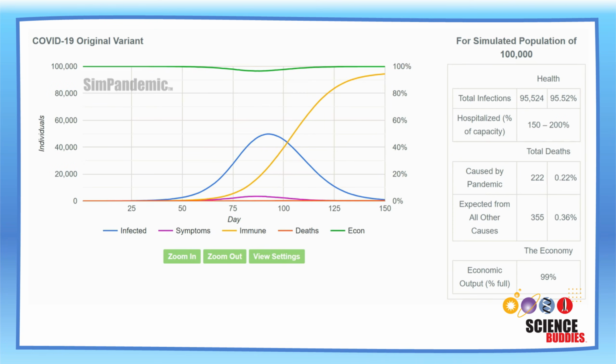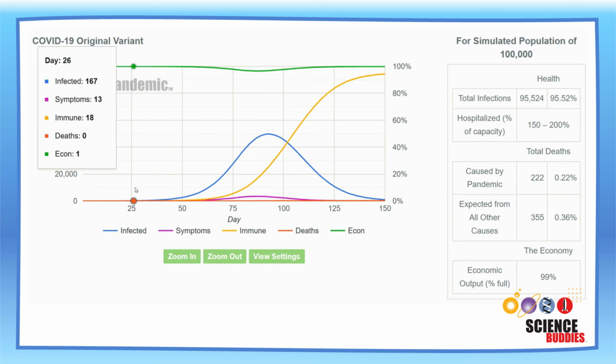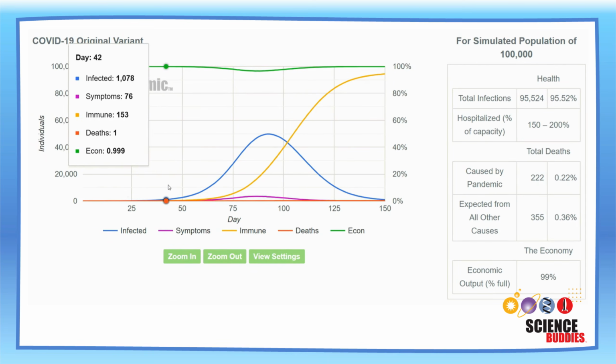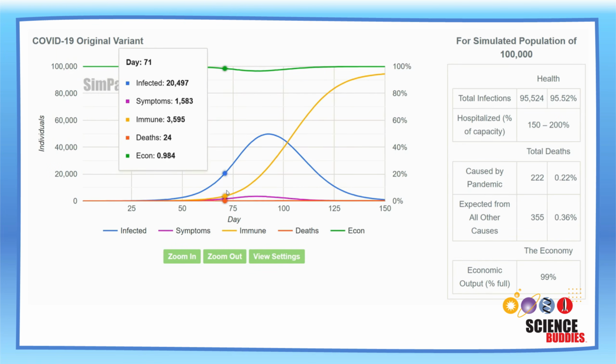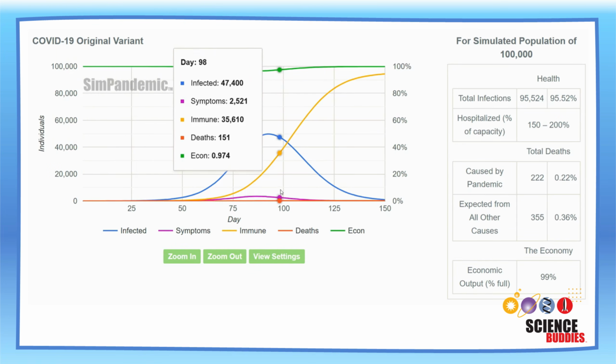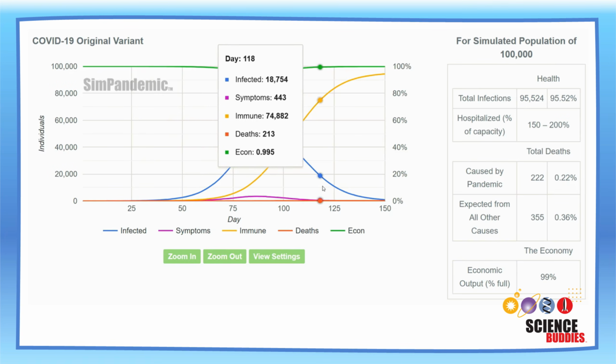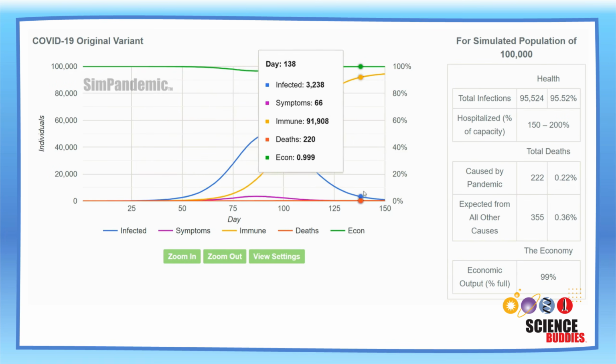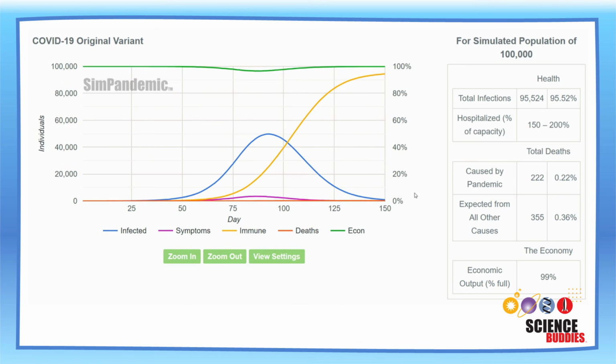This graph here shows a simulation or prediction of a COVID-19 outbreak where time in days is shown on the x-axis on the bottom and individuals or percentages affected on the y-axis on the left. You can see there are different colored lines indicating different data. The number of infected individuals is shown with the blue line, which increases and then decreases over time. The number of individuals with symptoms is shown with a pink line and indicates just a small bump. The number of immune individuals is shown in yellow, which greatly increases over time with exposure. And the total deaths are shown in orange, which is nearly flat when we're looking at this many people.